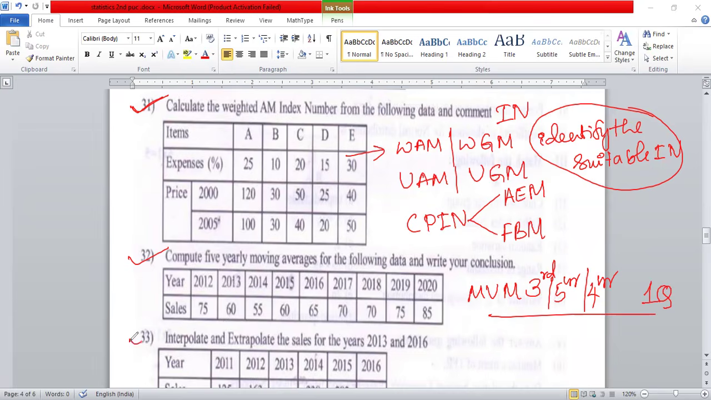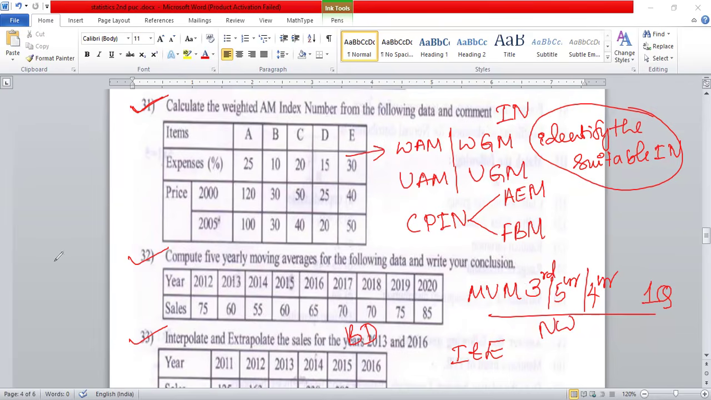And look at question number 33. That is interpolation and extrapolation. Both methods they are asking, guys. One is binomial, one is Newton's. So here they ask binomial, and in another 5-mark question, they ask Newton's. So very easy to guess.